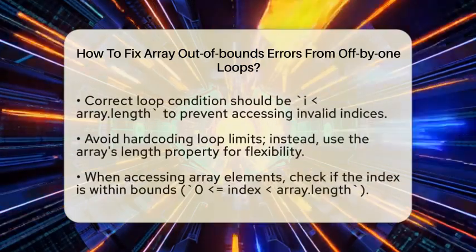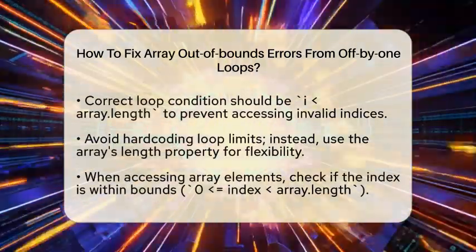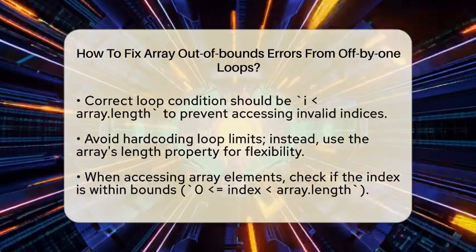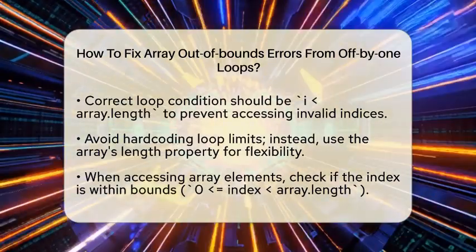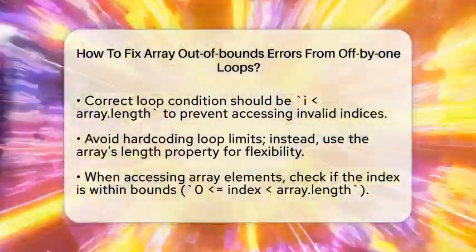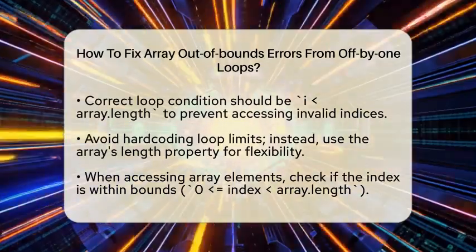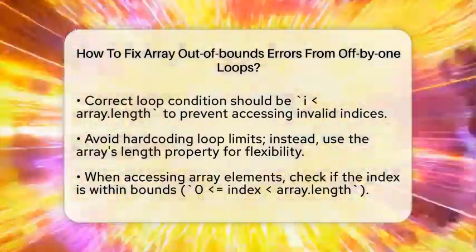For example, writing a loop with the condition i less than or equal to array length will cause an error because array length is one more than the last index. Instead, always use i less than array length. This way, the loop stops before reaching an invalid index.